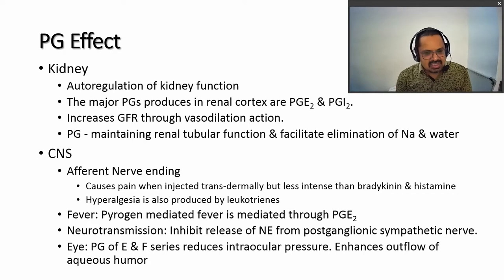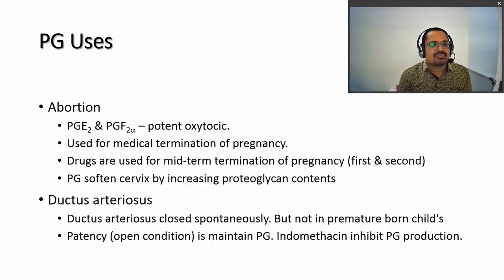It also acts as a neurotransmitter, inhibiting the release of noradrenaline from post-ganglionic sympathetic nerve terminals. In the eye, prostaglandin also reduces intraocular pressure and enhances outflow of aqueous humor, so in many conditions of the eye they are used.